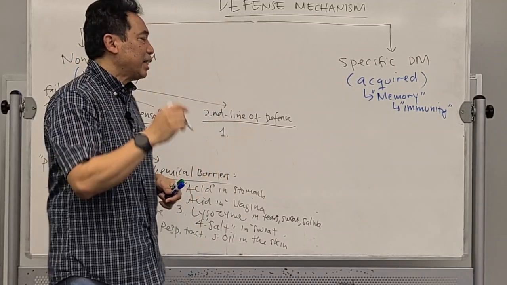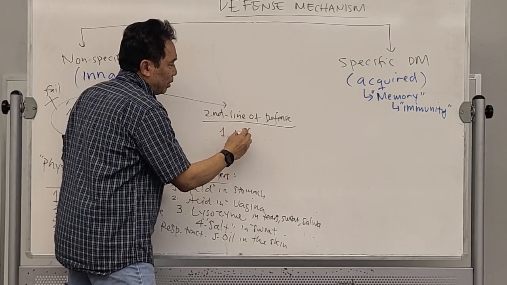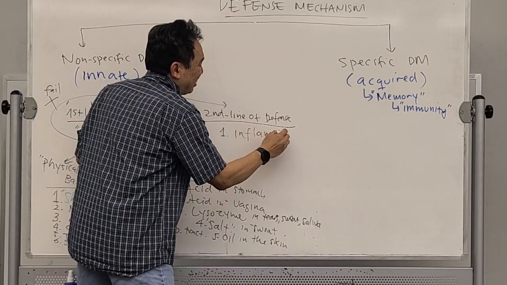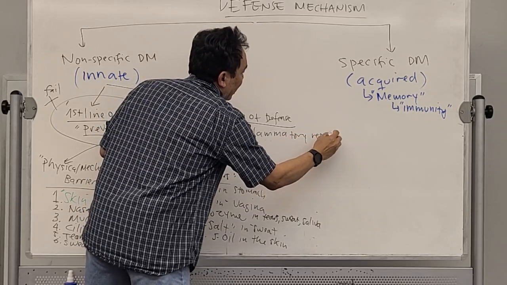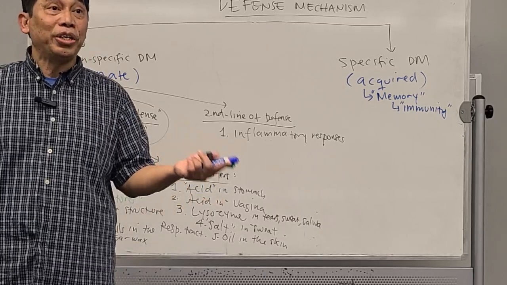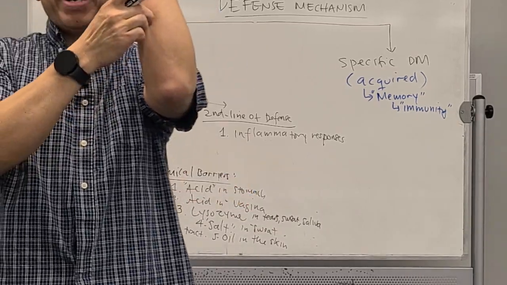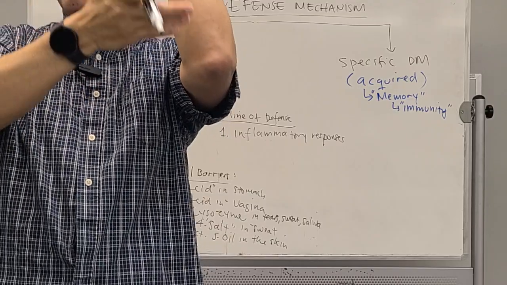What is the first sign of this infection? First, this is going to be very common. That area will be inflamed, inflammation. If you have a bacterial infection in your skin, what happens with that skin area? It's swelling, right?